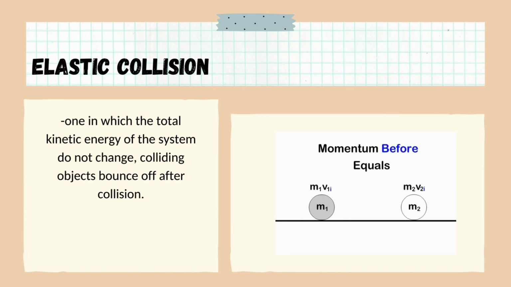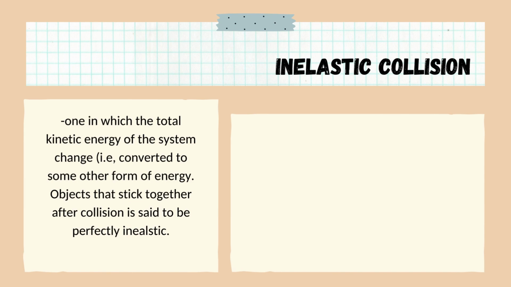So if you would see the picture, that means we have stated there that momentum after and before are equal. Now, the second type of collision is the inelastic collision, in which the total kinetic energy of the system changes, for example, when it is converted to some other form of energy. So, objects that stick together after collision are said to be perfectly inelastic. So, kung ma-observe nyo dun sa ating video, two objects just collided to each other. So, that means they are perfectly inelastic. The best example for this inelastic collision are the asteroids. So the asteroids, they perfectly collide to form another body.